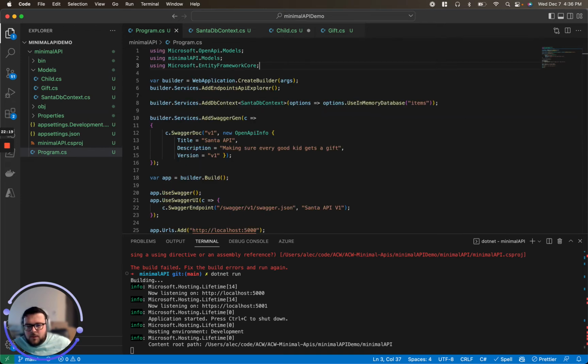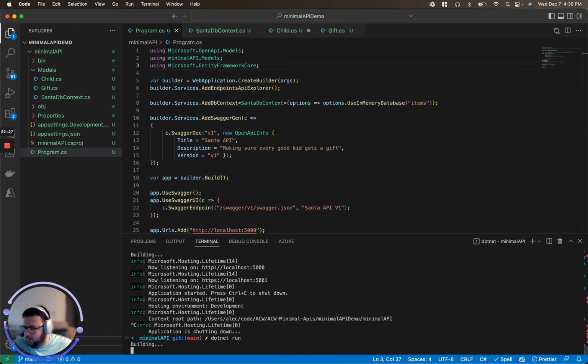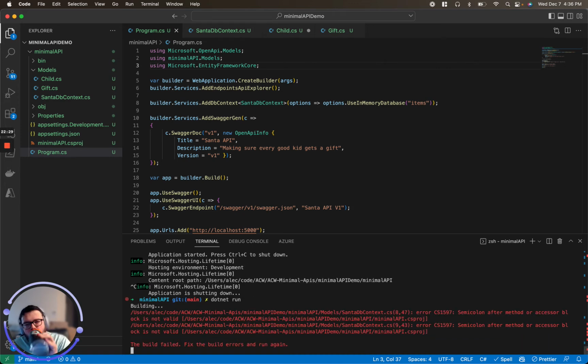And then just for a quick endpoint, we're going to want to be able to post something. So let's make sure that this still compiles first before we get too far down. And it does not. Semicolon, semicolon, semicolon, semicolon.